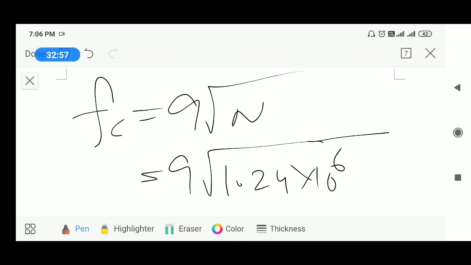Centimeter is 10 to the power of minus 2 meter, whole cube.